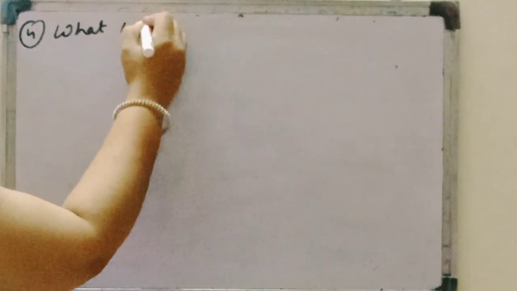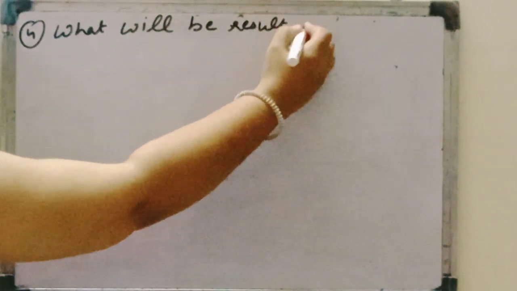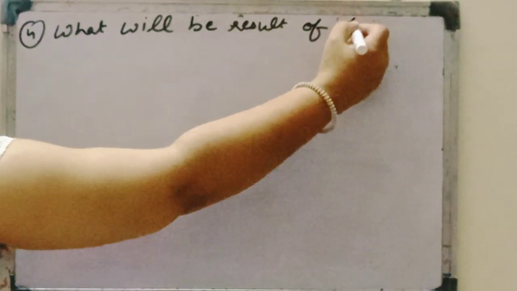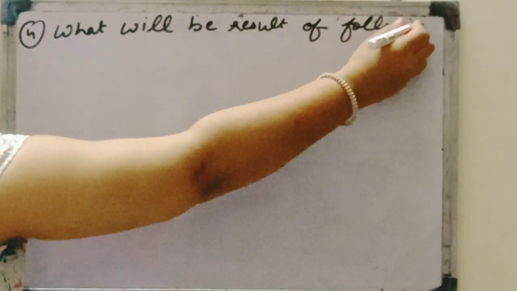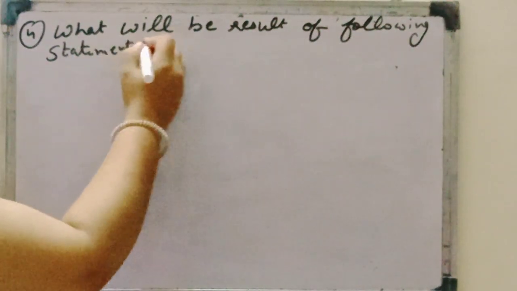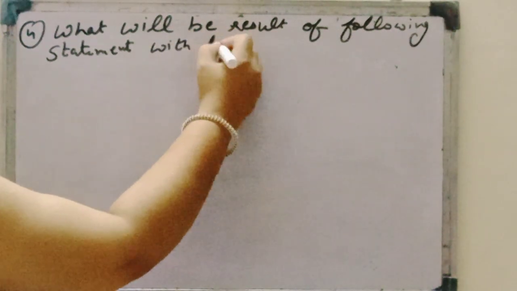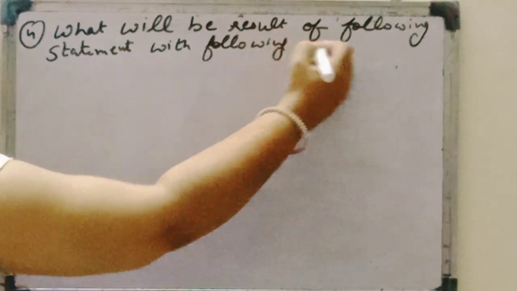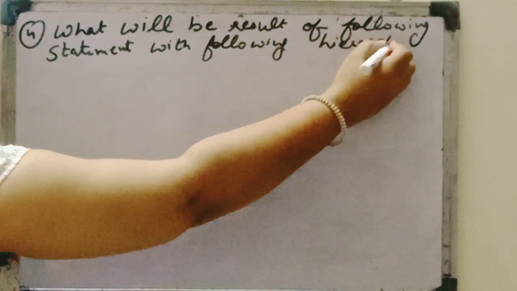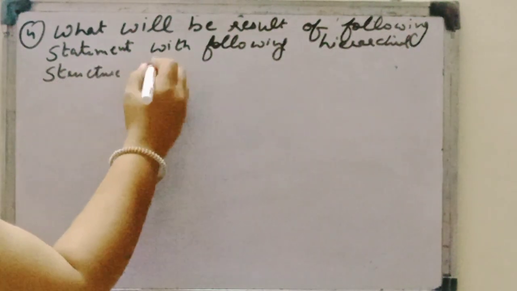So the next question, what will come? What will be the result of the following statement with the following hierarchical structure of package?